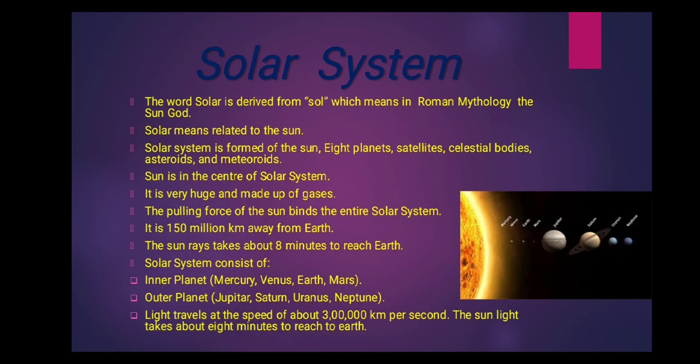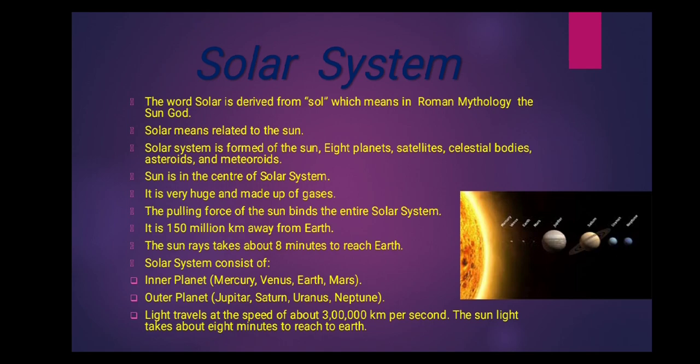Do you know, children, the sun is about 150 million kilometers away from the earth. The sunlight takes 8 minutes to reach the earth. Light travels at a speed of 3 lakh kilometers per second. Then the sunlight takes 8 minutes to reach the earth. So you can imagine how far the sun is from the earth.